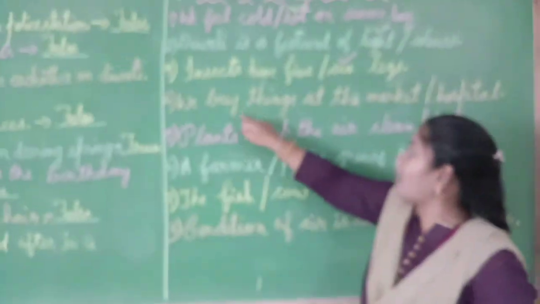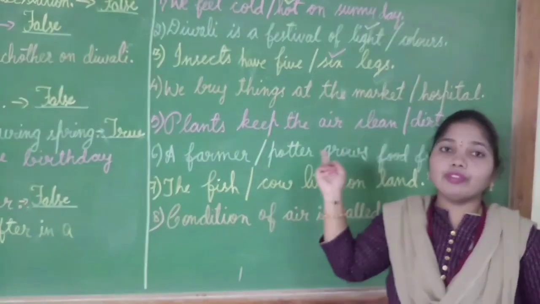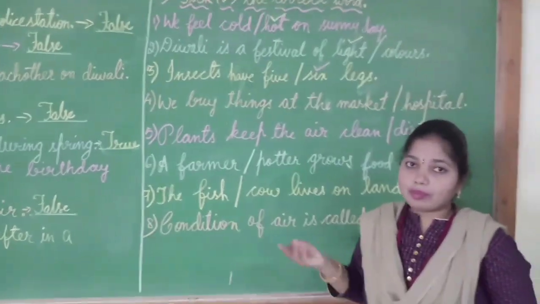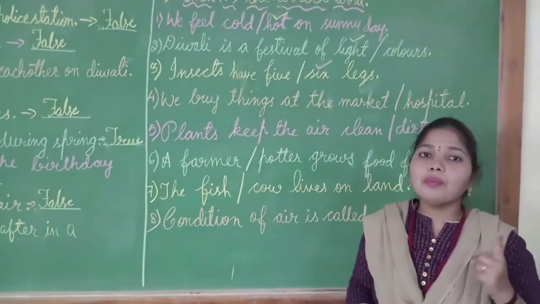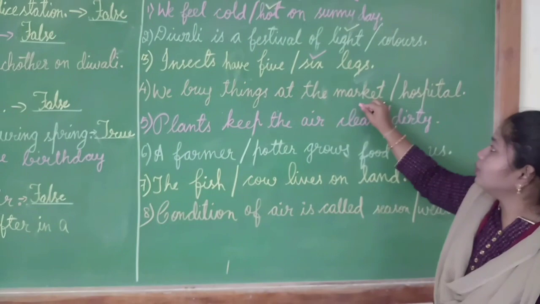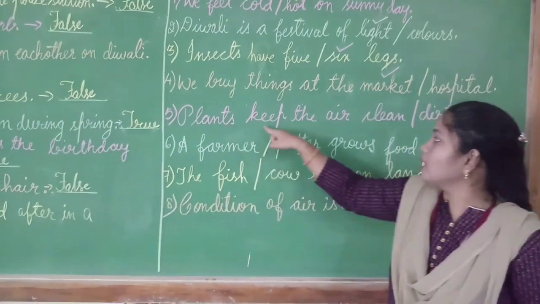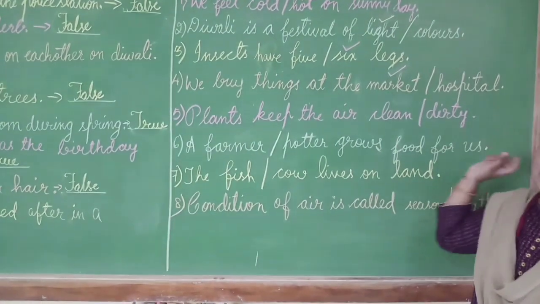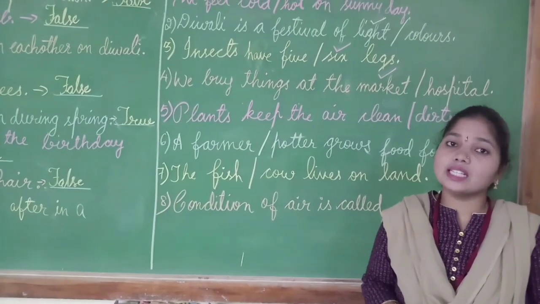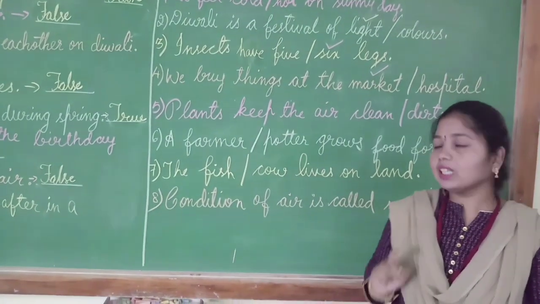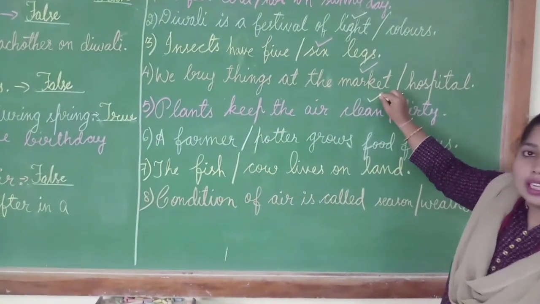Next, we buy things at the market or hospital. Children, from where do we buy things? From market or hospital? Yes, we buy things from the market. So, I will put a right mark here for market. Next, plants keep the air clean or dirty. Plants will keep the air clean or dirty, children? Yes, plants keep the air very clean. So, I will put a right mark for clean.